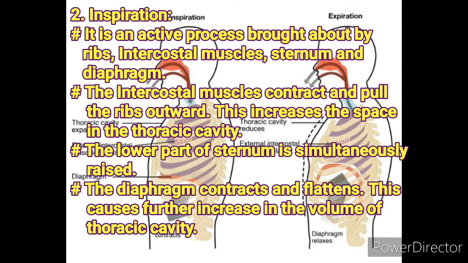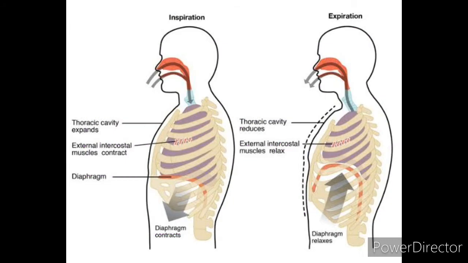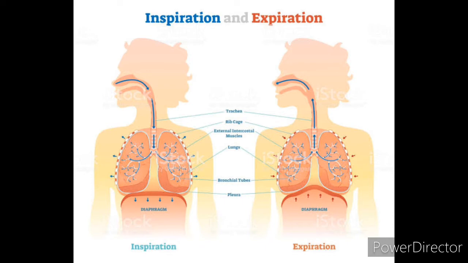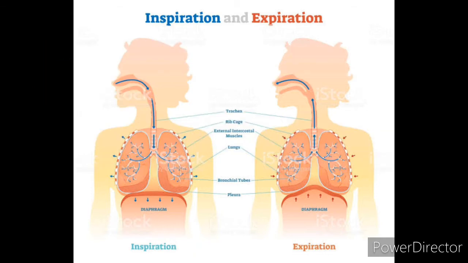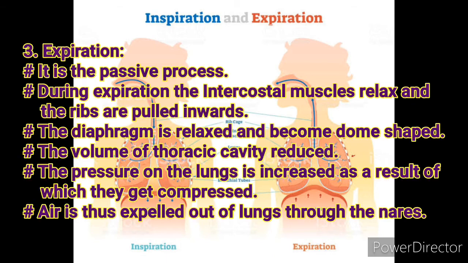This causes a further increase in the volume of the thoracic cavity. Pressure in the lung decreases and the volume increases due to expansion of the lungs. Due to the pressure difference, atmospheric air rushes into the lungs through the respiratory passage, as a result of which air is inspired in.